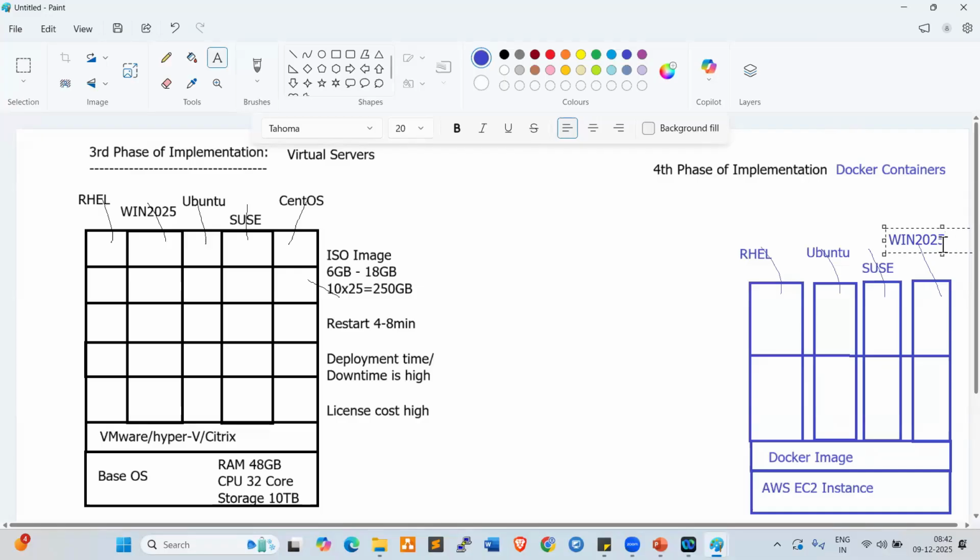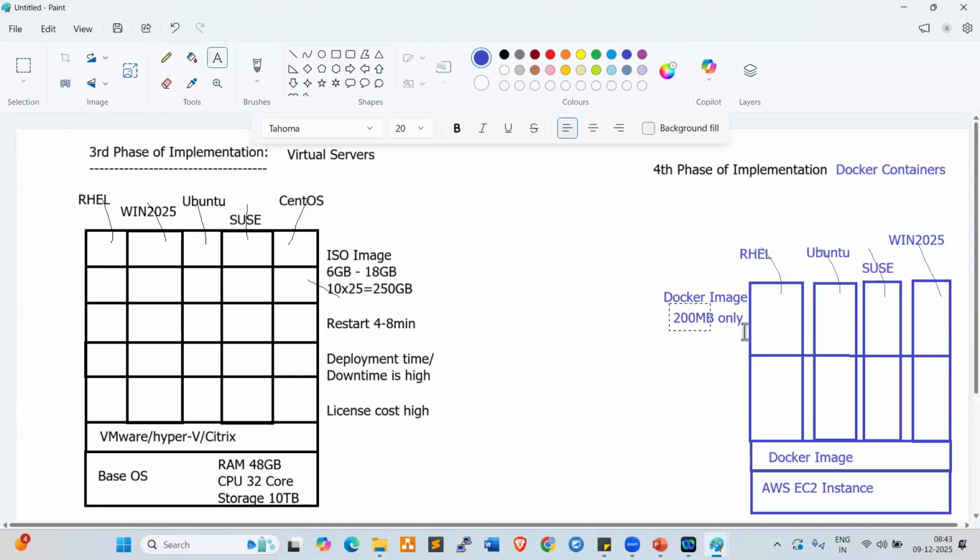In the Docker environment, when you want to deploy any operating environment, we don't use an ISO image. We use the Docker image. This Docker image size would be 200 MB only, versus 6 GB to 18 GB here.